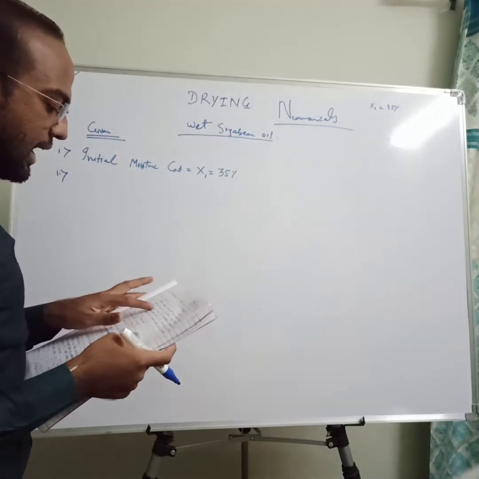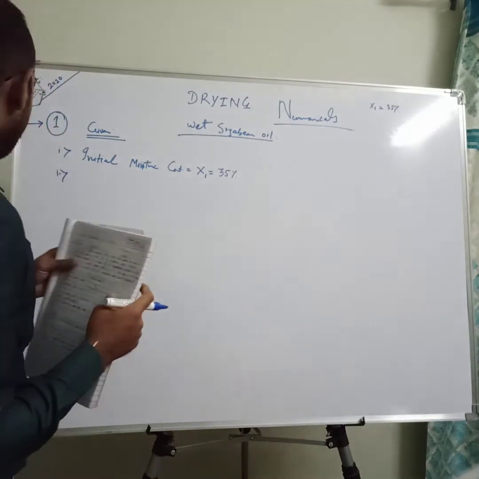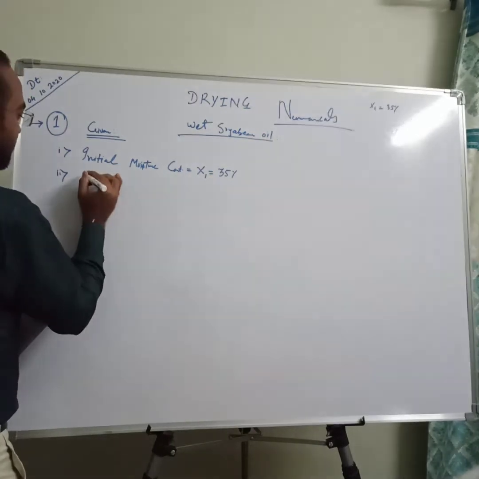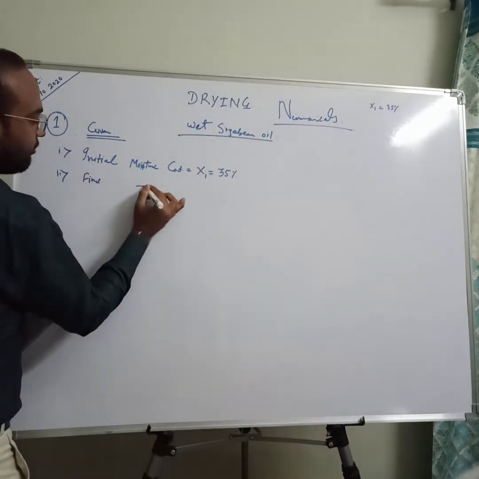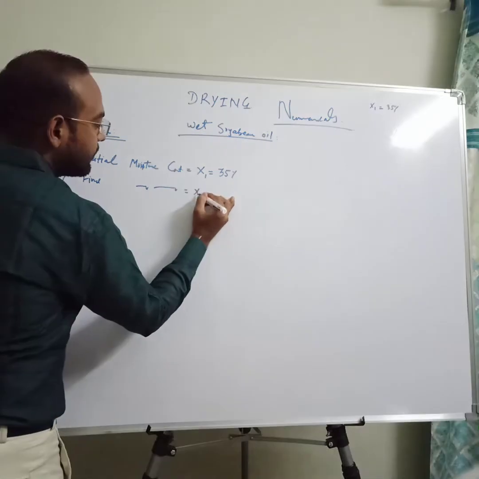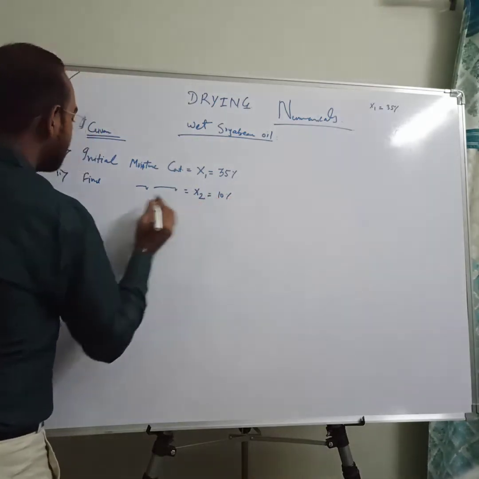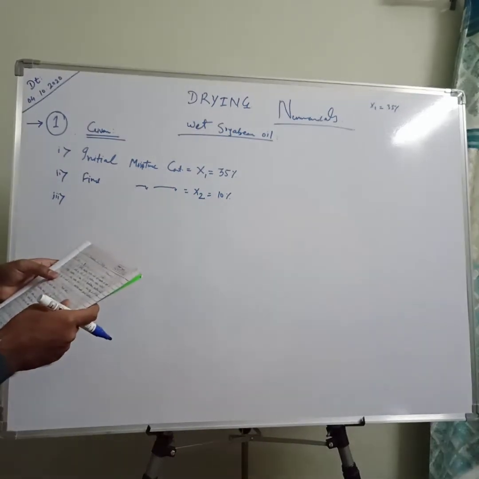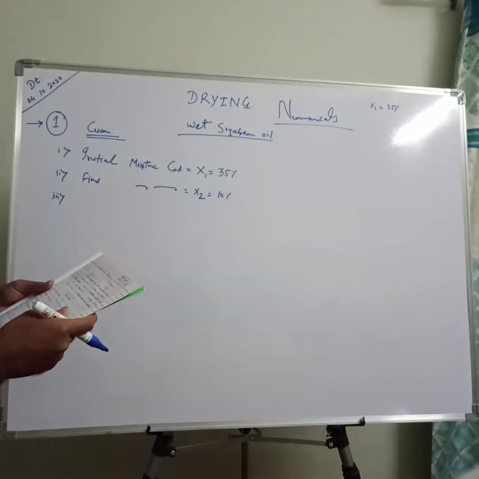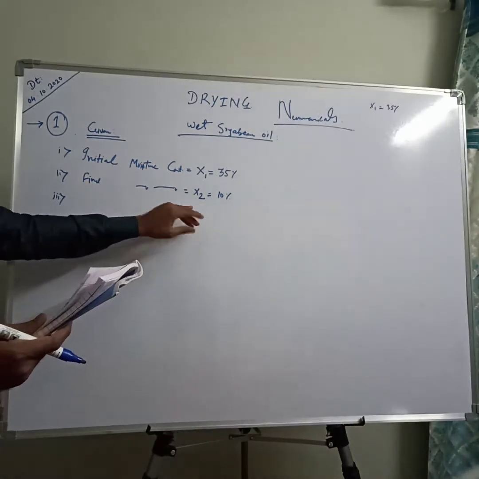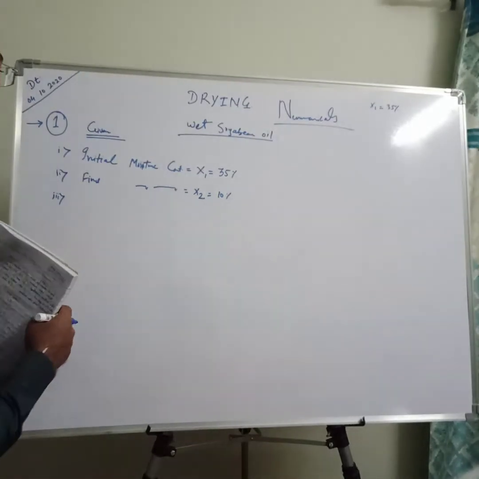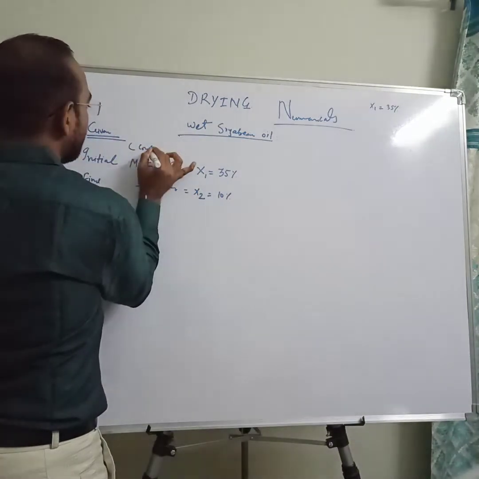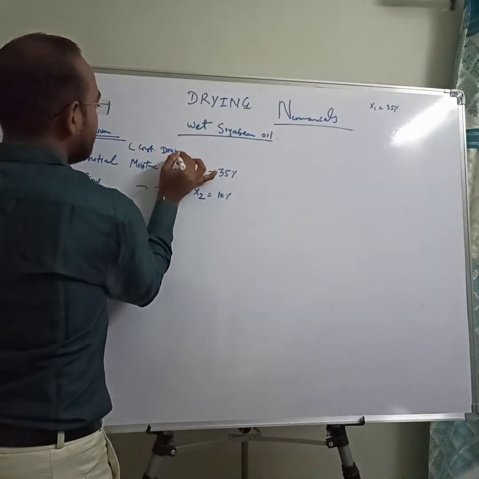Second thing is, the seeds are dried up to 10% moisture content. So from 35% we will dry it up to 10%. This is our final moisture content x2, that is 10%. And next, the operation is carried out under constant drying conditions.